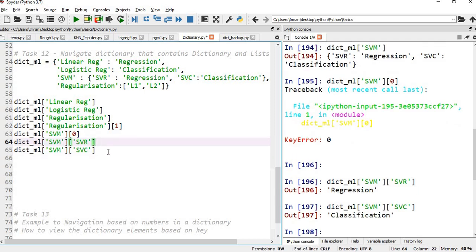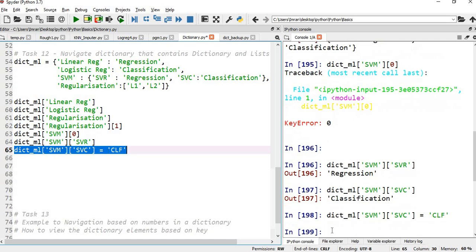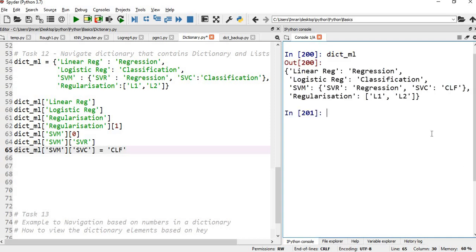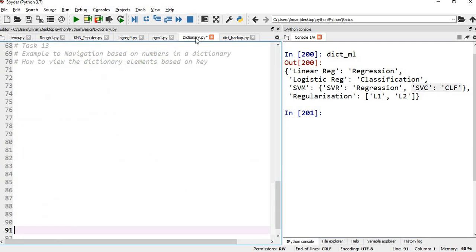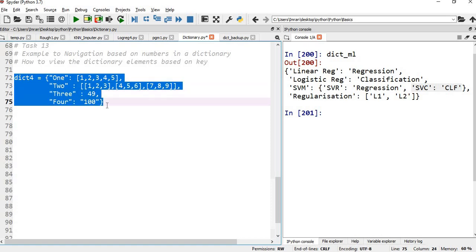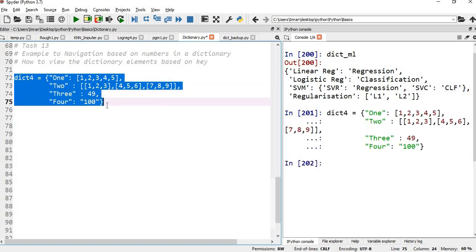Now if you want to change the value of this classification to, suppose, CLF, you can see here that instead of classification, now SVC has the value CLF. I believe till here we are all fine. Coming to the last portion of this topic, it's navigation of a dictionary but using different values. Suppose this is my dictionary. Just one more example.